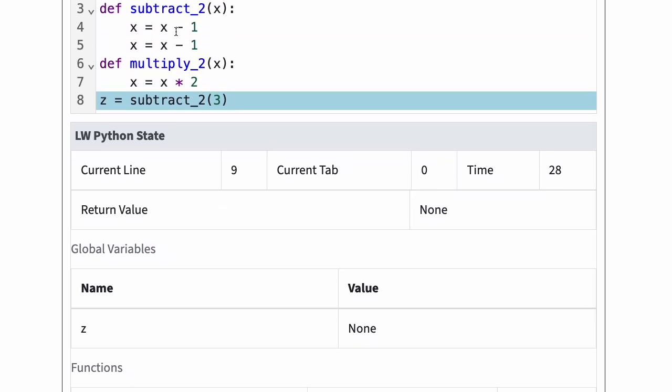The subtract 2 function subtracted 2 from x but didn't actually return anything useful. Why would anyone write functions that don't have a return statement? For one, if the function updates one or more global variables, then even without a return statement, the function does change the state. Functions may also create or update Python objects, which are sort of like global variables. We will study Python objects later.